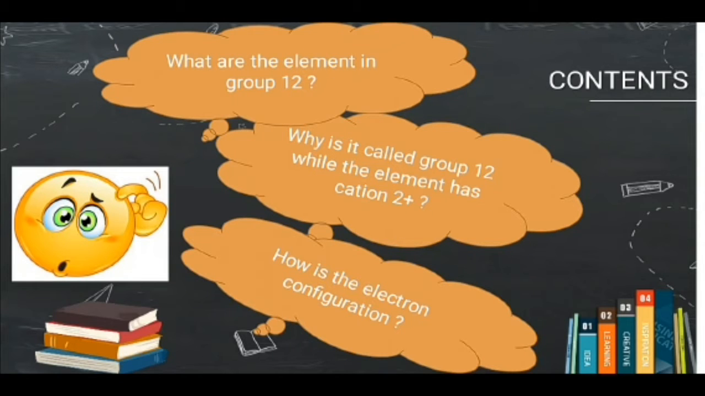You are confused. What are the elements in group 12 and why is it called group 12 while the element has cation 2 plus? And then, how is the electron configuration? Nah, teman-teman pasti bingung, apa aja sih sebenarnya elemen yang terdapat pada grup 12 ini? Kemudian, mengapa dia disebut dengan grup 12? Padahal dia memiliki kation 2 plus. Kemudian, bagaimana konfigurasi elektronnya? Oke, saya akan menjelaskannya. Kita lihat dulu.